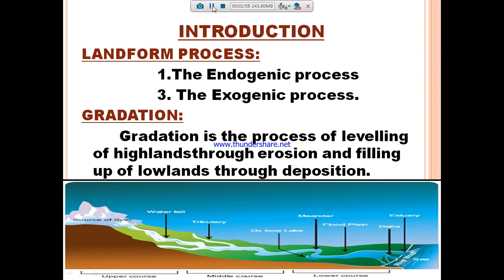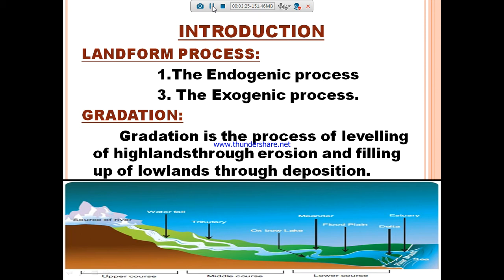In this picture we can see the three kinds of courses: the upper course, middle course and lower course. In the upper course, the source of the river starts from the waterfall, it flows, and it is divided into many tributaries and goes on running. Then it comes to the middle course, like a river or lake.